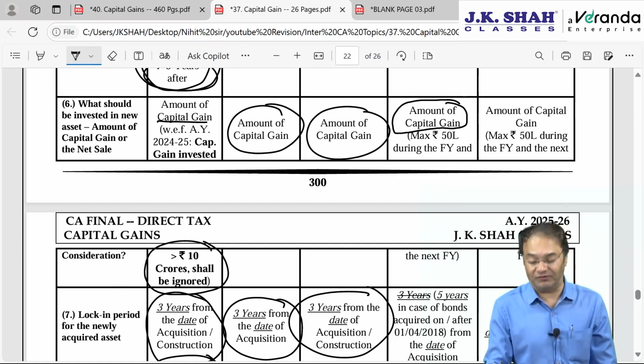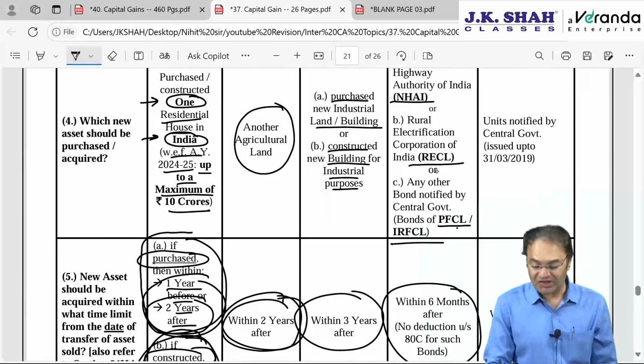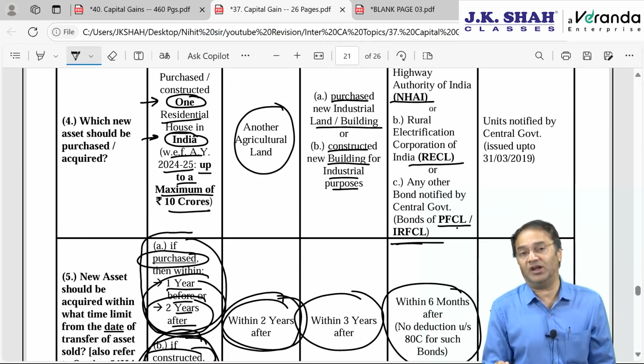But here, just like section 54, there is a capping of 50 lakhs. Maximum 50 lakhs during the current financial year and the immediately succeeding financial year, that is next year. Current year plus next year combined together, investment should not be more than 50 lakhs in any of these bonds, NHAI, RECL, PFCL, IRFCL. However, limit of 50 lakh is a yearly limit.